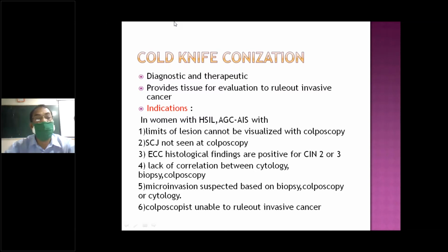These are the indications: abnormal cytology, an abnormal colposcopy, a pap smear showing dysplastic cells. If you are seeing abnormal cytology, abnormal colposcopy, and suspicious findings, then you can go for conization.